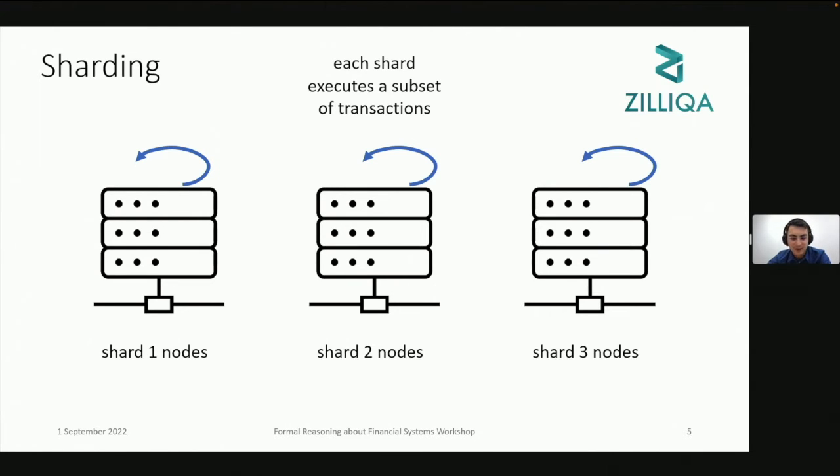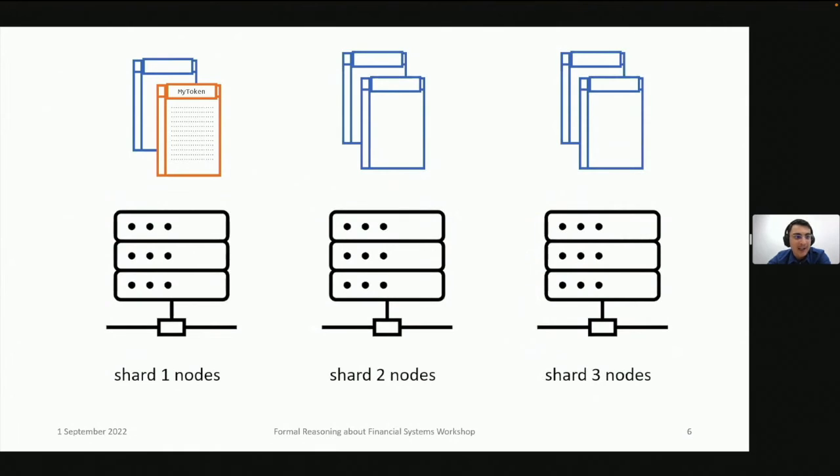But the issue is all of these blockchains take a somewhat naive approach when it comes to sharding smart contracts. Concretely, what they do is they assign contracts to shards, and then every transaction that interacts with the contract is processed by the shard in which the contract lives. So for example, here, any transaction that interacts with this orange contract called MyToken would be processed in shard 1.